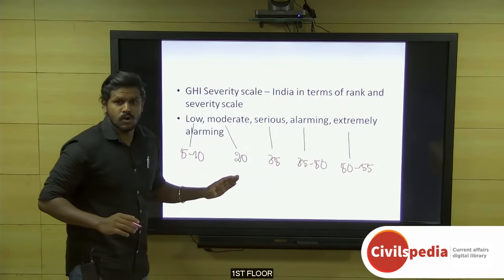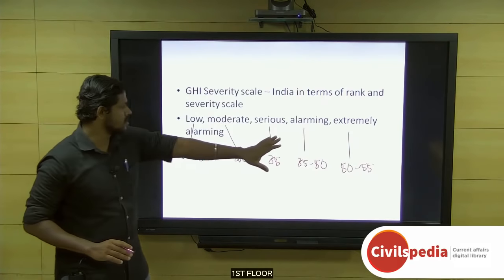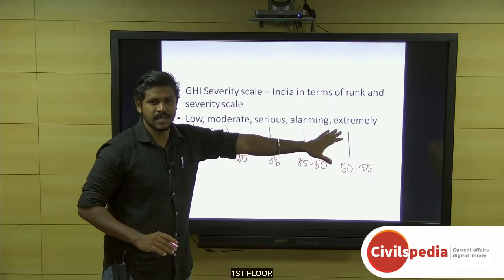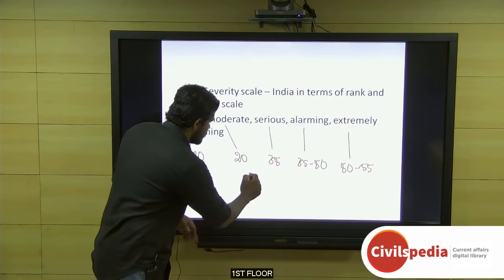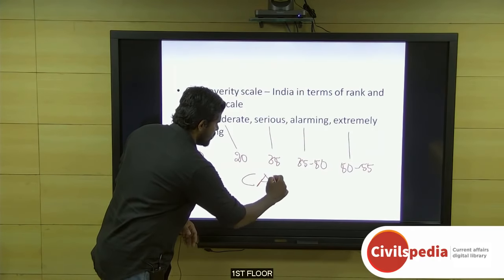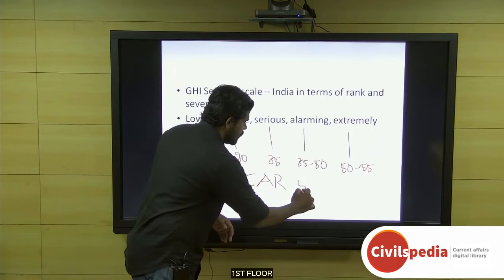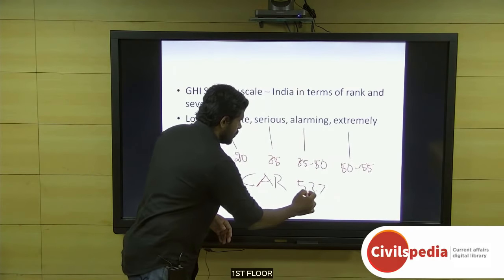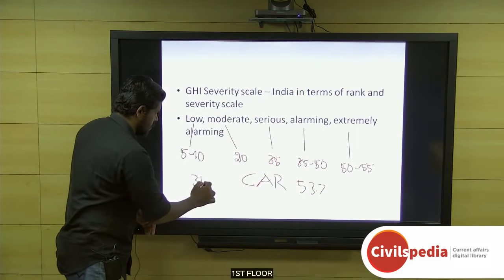We should note that only one country comes under the extremely alarming scale, which is Central African Republic, because its score is 53.7. The score of India was 31.1.